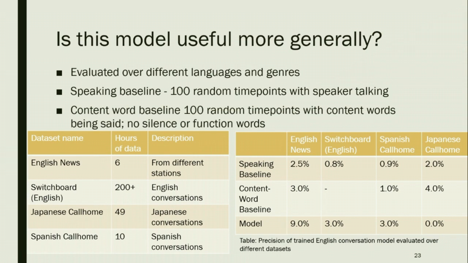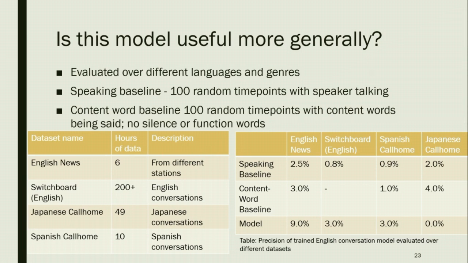So we tested our model on these data sets. We got 100 of the highest predicted time points, and we computed the precision. And to compare, we actually computed two baselines: the speaking baseline, which was 100 random time points that had speech, and this was hand annotated; and a content word baseline, which was 100 random time points that had content words being said.